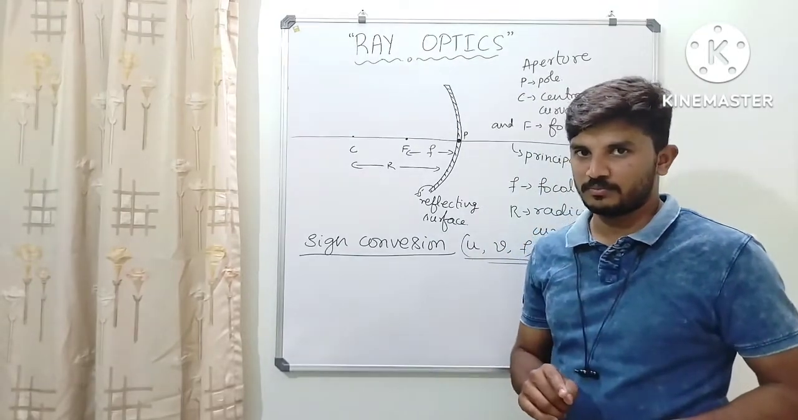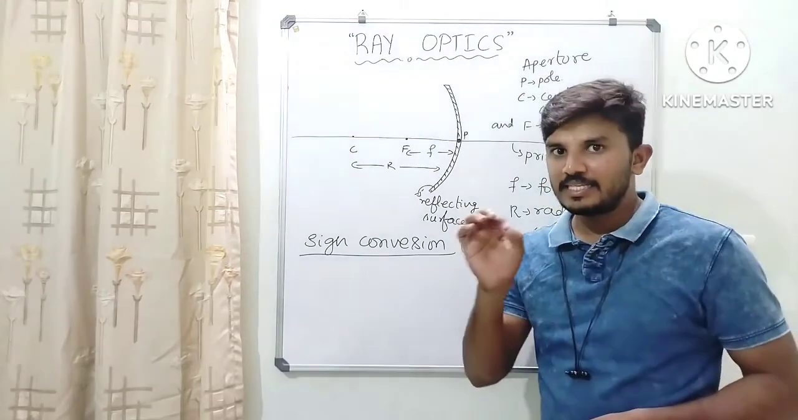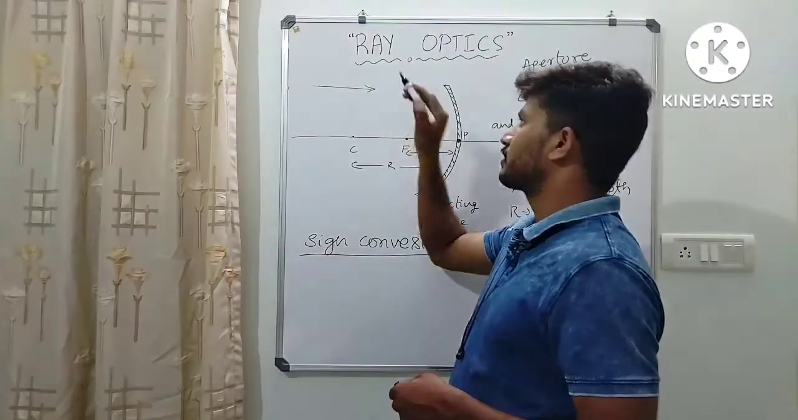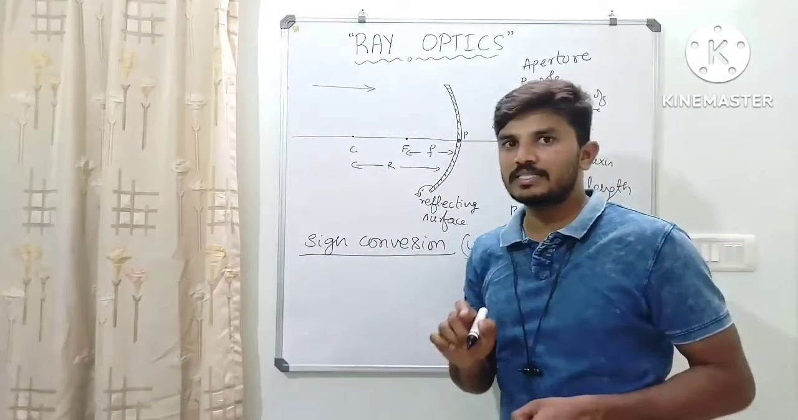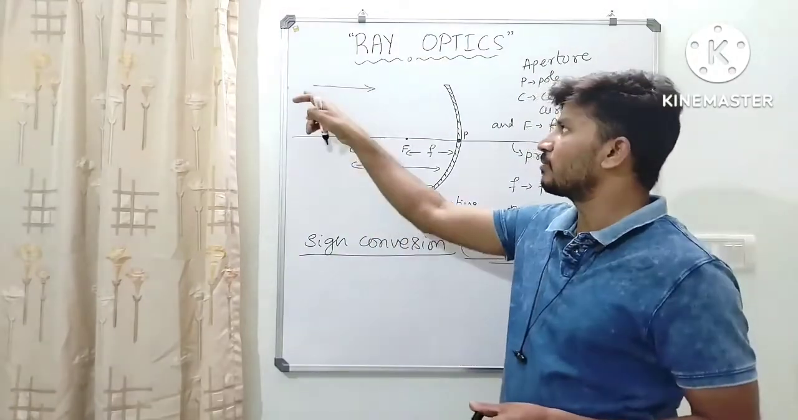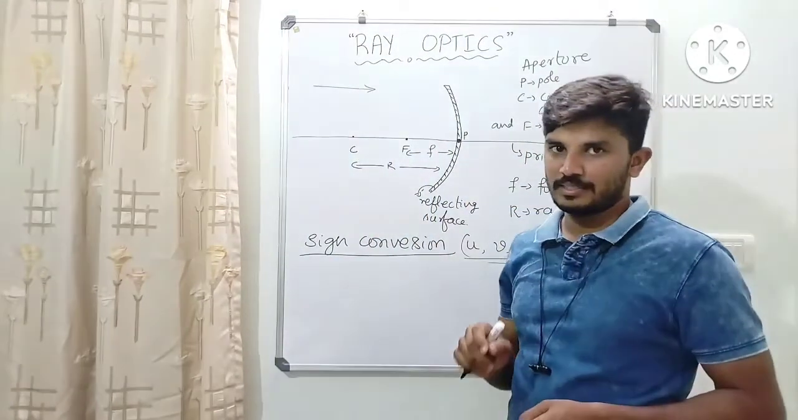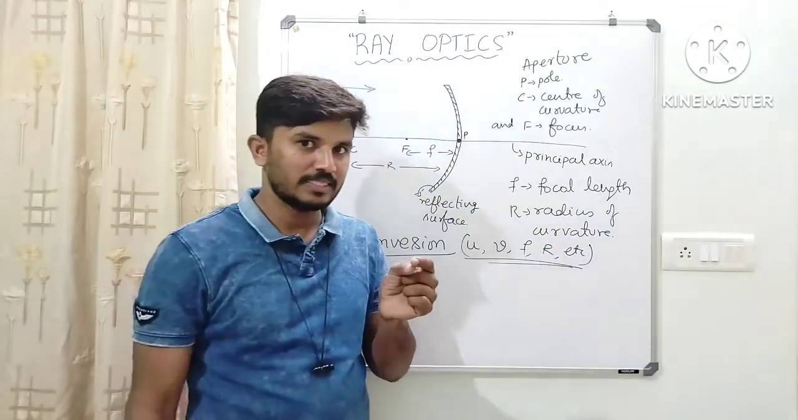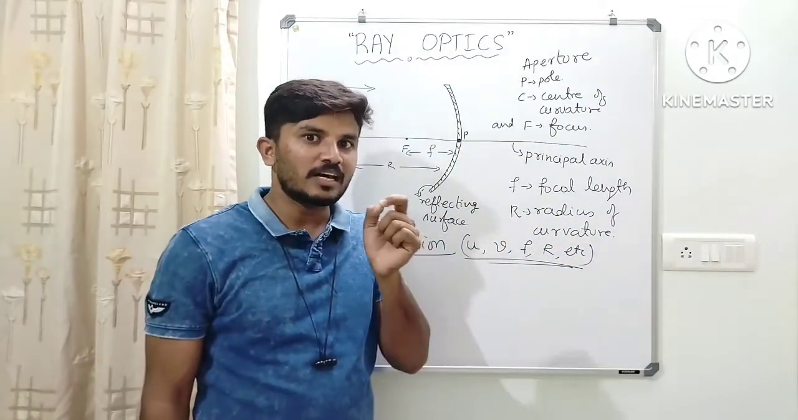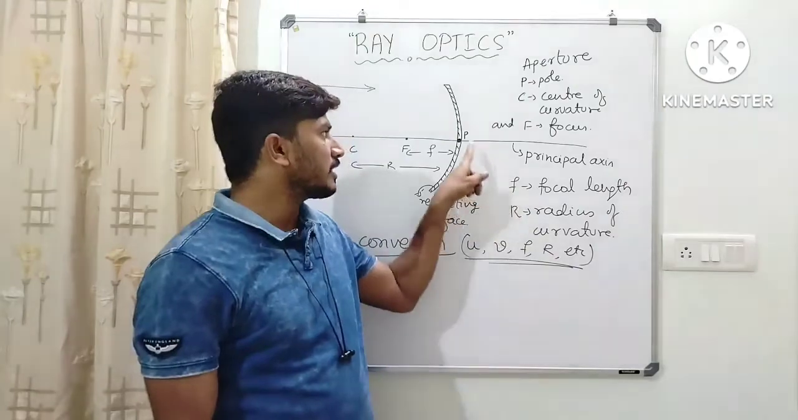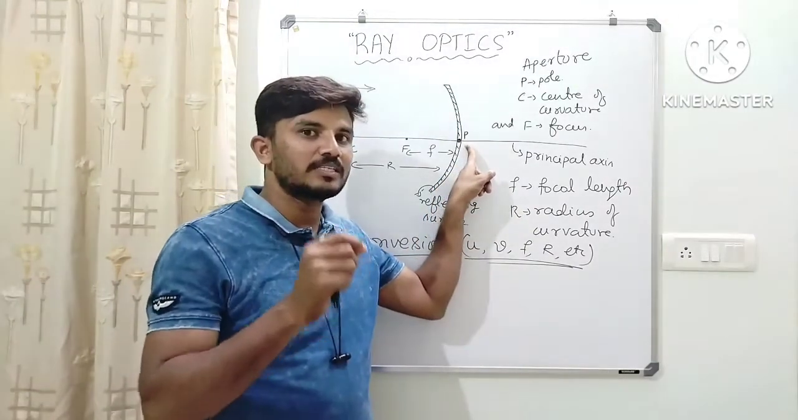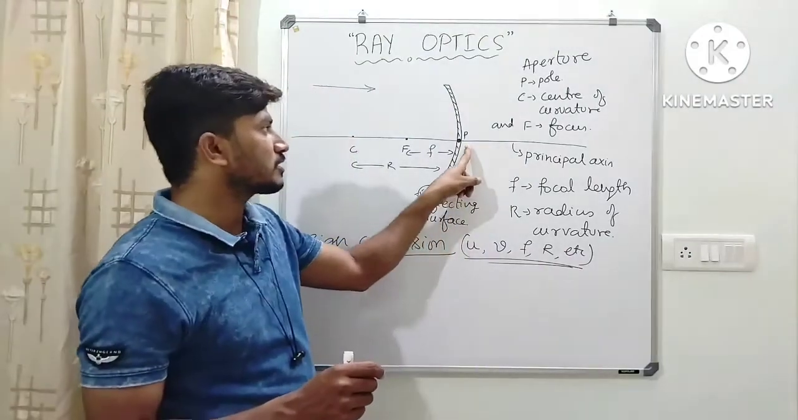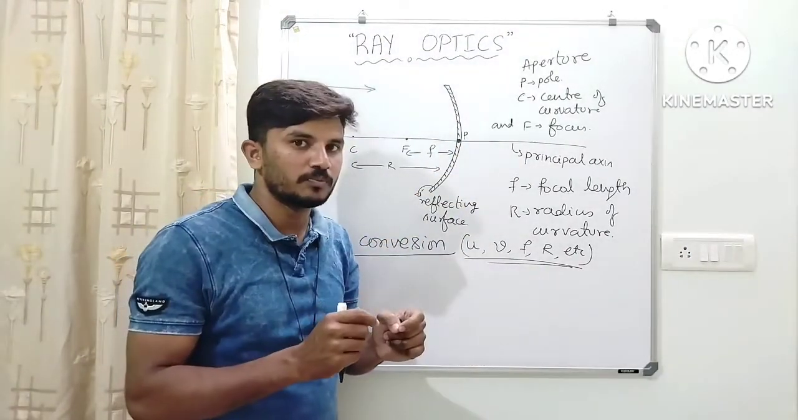First one, we consider the light rays which are moving from left to right. Then, second point, always the distances are measured from the reference point P, that is called pole.